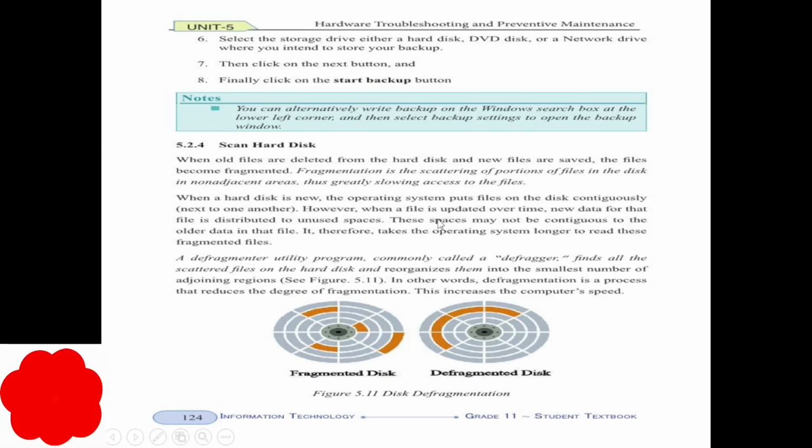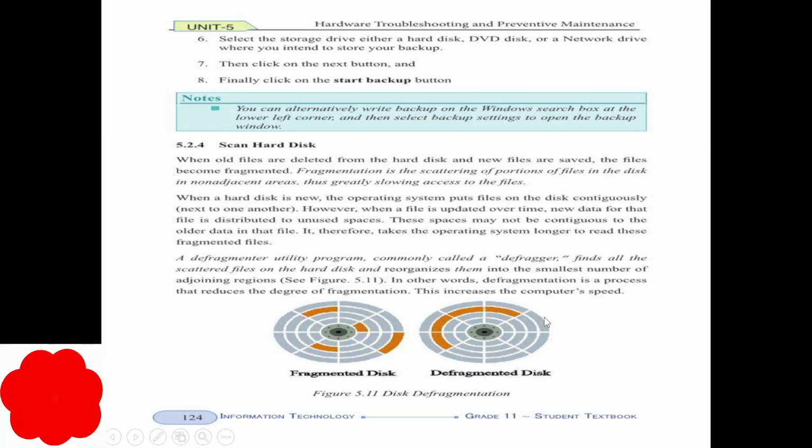Sometimes the performance of our system will decrease. On such occasions, when files are deleted manually, we should defragment our hard disk. Here in the figure is the fragmented disk. It shows the sectors are separated. Here, the defragmented disk is arranged well. The tracks are arranged well. So the performance will be best in the case of a defragmented disk.